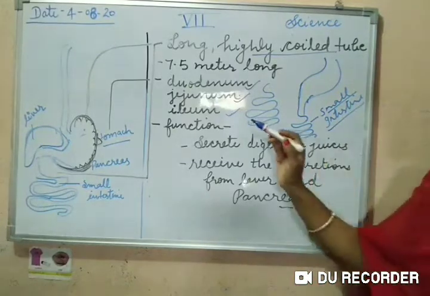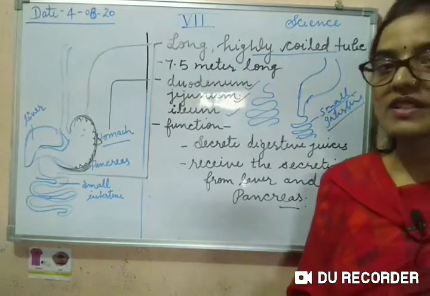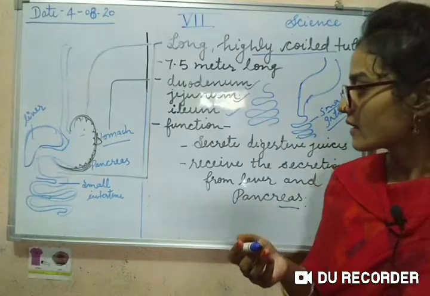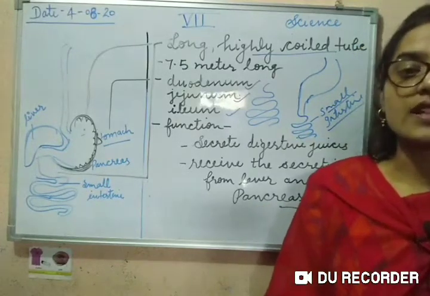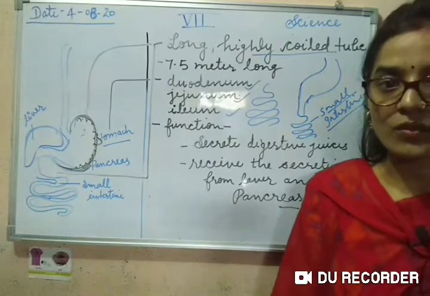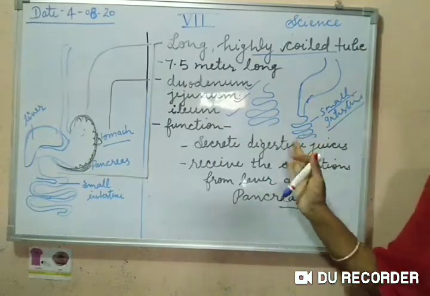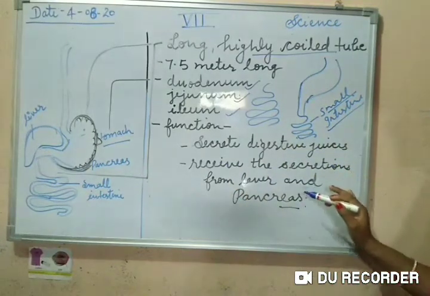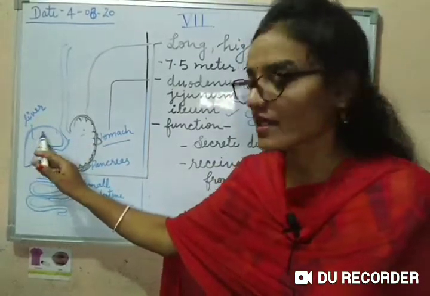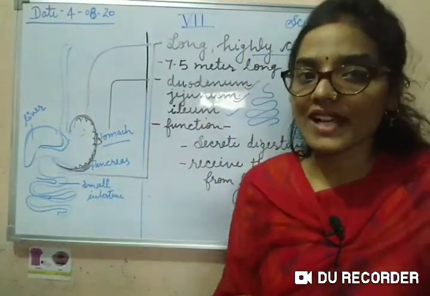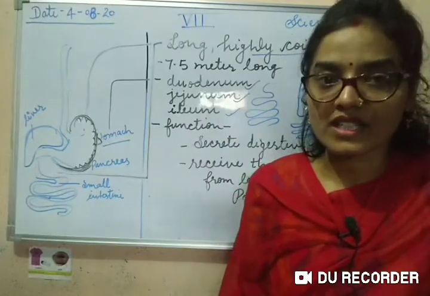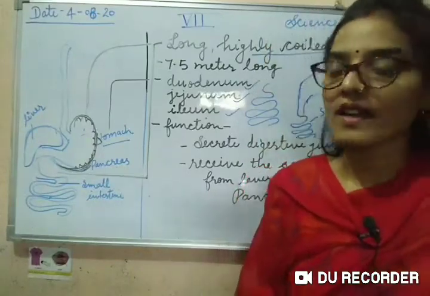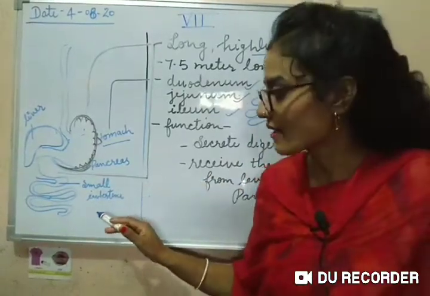The small intestine secretes digestive juices, as the stomach secretes different types of digestive juices for the digestion of food. In the same way, the small intestine also secretes many juices which help in the digestion of food. Besides this, it also receives the secretions from the liver and the pancreas. You can see here, this is the liver, and this is the pancreas. These two glands secrete different digestive juices, and these juices are received by the small intestine. And here the food will be digested and absorbed.